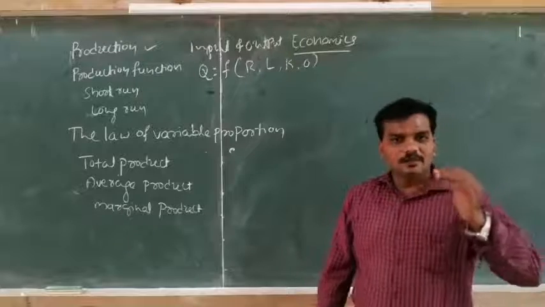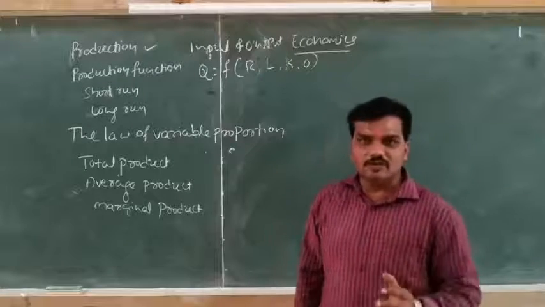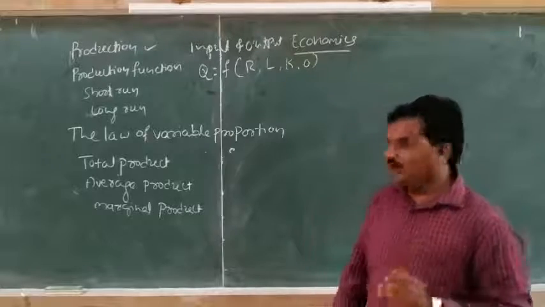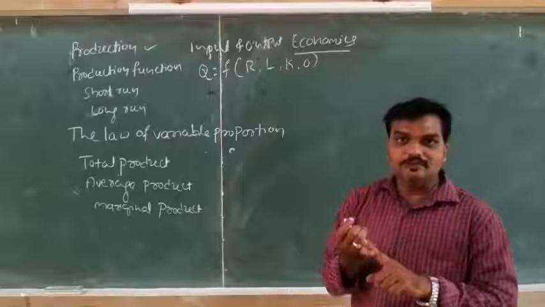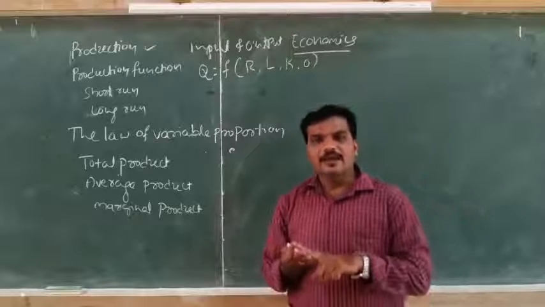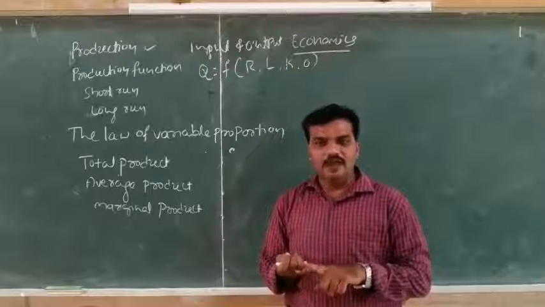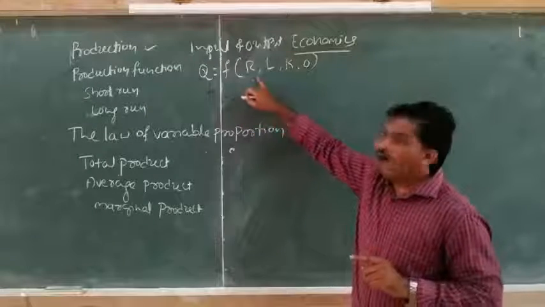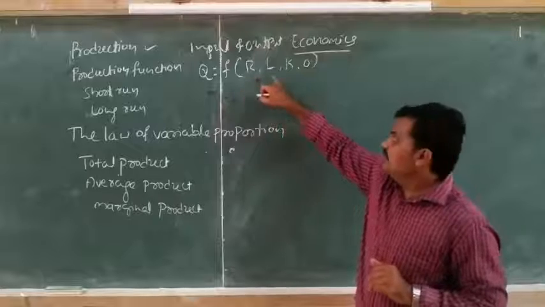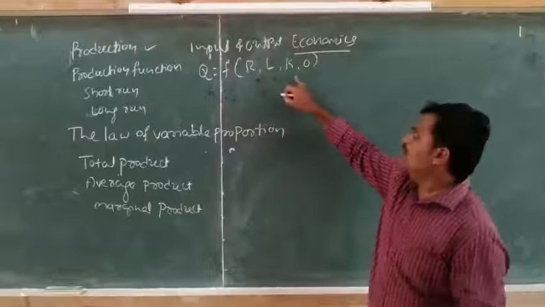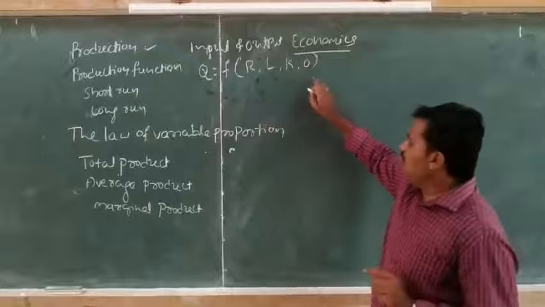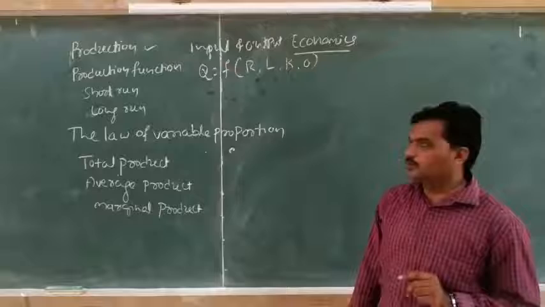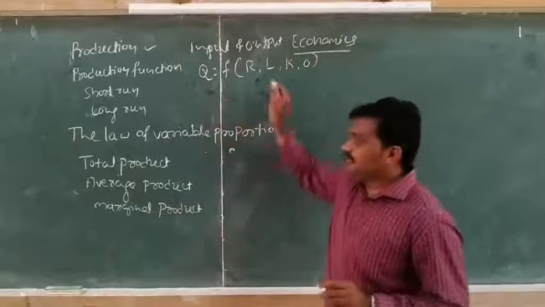See, in the previous classes, in the first year economics, you already studied that there are mainly 4 factors of production. They are land, labor, capital and organization. Here also, R stands for land, L stands for labor, K stands for capital and O stands for organization. Observe this equation.